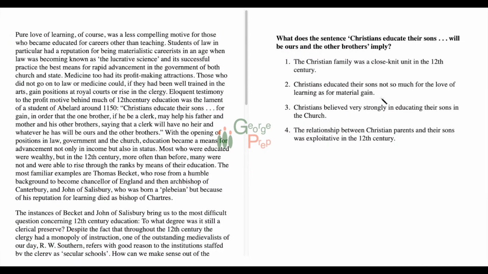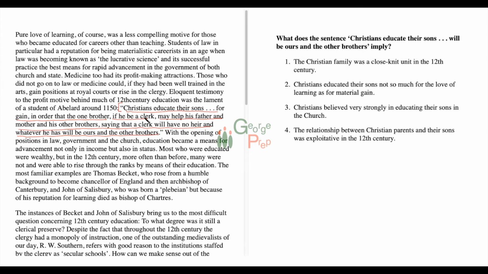What does the sentence "Christians educate their sons, what he has will be ours and the other brothers" imply? Okay, it is being spoken about here. Christians educate their sons for gain in order that the one brother, if he be a clerk, may help his father and mother and his other brothers, saying that a clerk will have no hire. Whatever he has will be ours and the brothers'. So this is what the question is speaking about. Okay, so what does this imply?